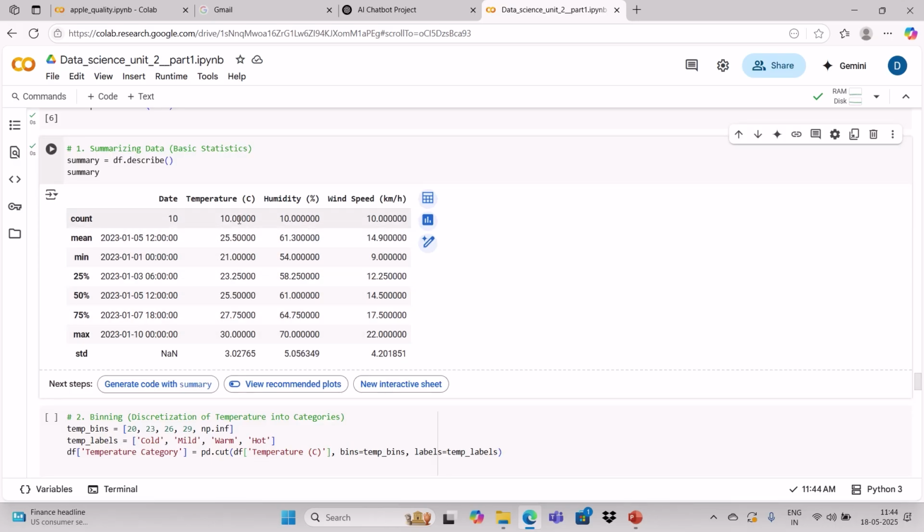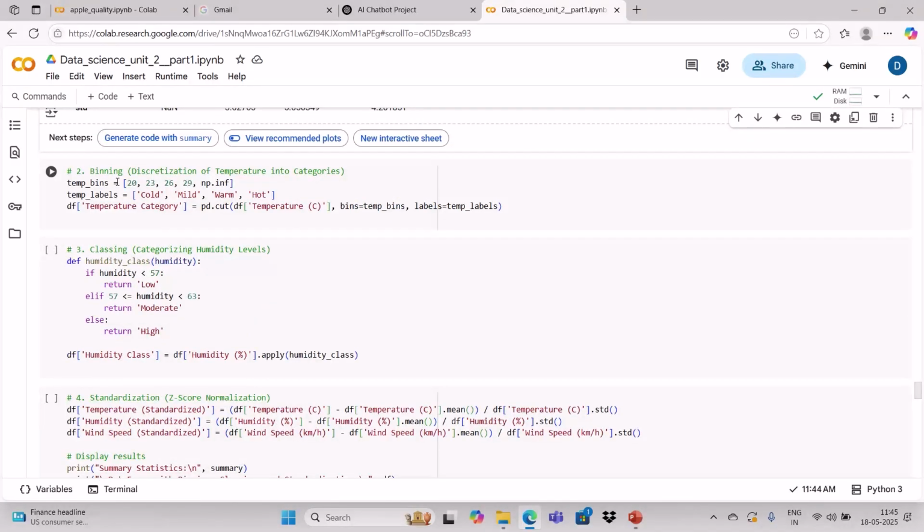The temperature mean is 25.5, the minimum value is 20, 25% of the temperature values are 23, then 50%, 75%, and the maximum value is 30, and the standard deviation is 3. Humidity is also like this: the mean value of humidity, maximum value of humidity, standard deviation. So all the statistics values you can see if you use the describe function, a summary of the statistics.